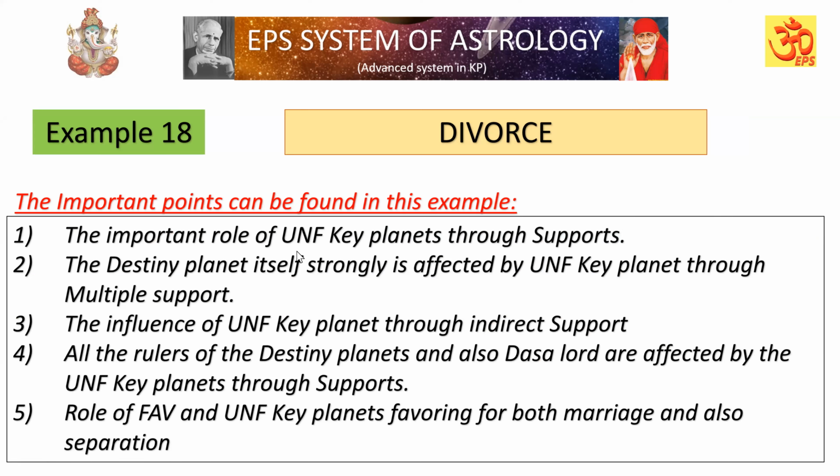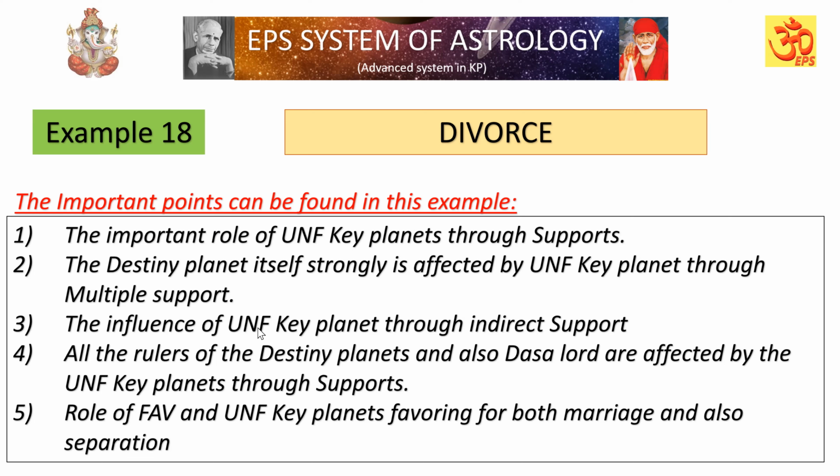Number one, the important role of unfavorable key planets through the supports, not through the rulers, because that important unfavorable key planet is a free planet. Number two, the destiny planet itself is strongly affected by the unfavorable key planet through multiple supports.